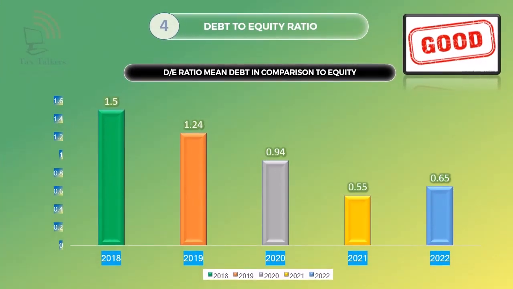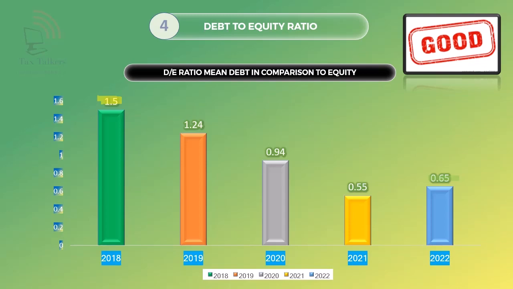Now in the next slide we will talk about an important ratio, the debt to equity ratio, which shows how much Gokul Agro has taken as loan from banks and financial institutions, secured or unsecured, in comparison to equity. As per the data, Gokul Agro had a debt equity ratio of more than 1, which was unfavorable, up to 2019. But the company drastically repaid the loan and improved the debt equity ratio from 1.50 to 0.65 in 2022.